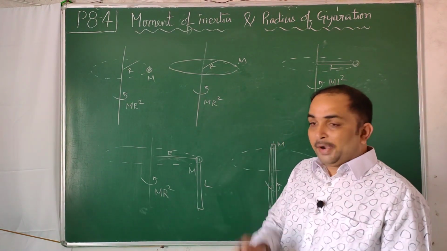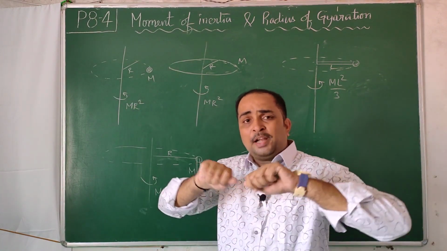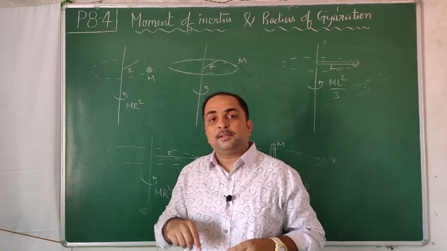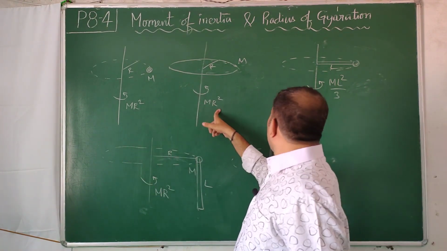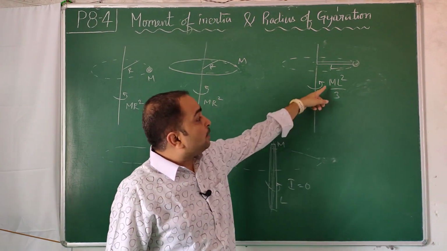Therefore it will be easiest to rotate, or a negligible moment of inertia will come into play. So, a point mass, holding and rotating like this. Stretch it like chewing gum and put it at the periphery of a ring, the formula comes the same. Stretch it like a rod of some length L and rotate about the edge, then it comes ml square by 3.